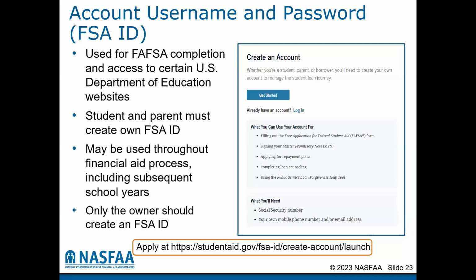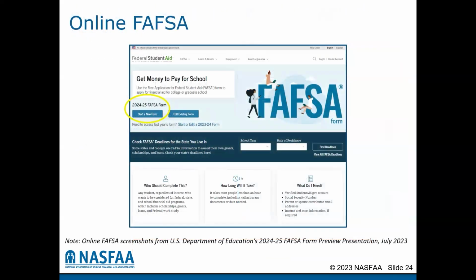Please remember that students still need to have a valid Social Security number to be eligible for Title IV federal financial aid.